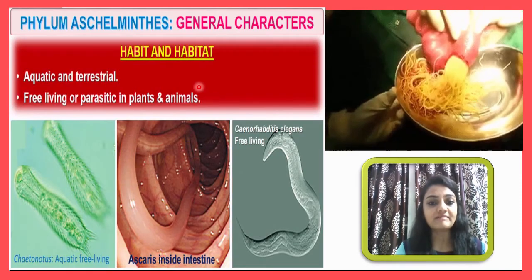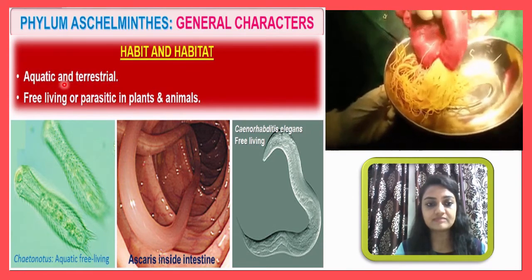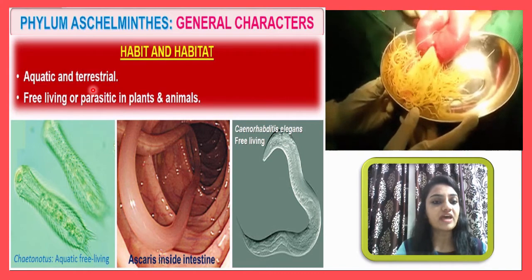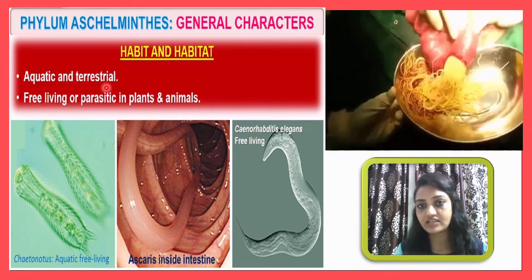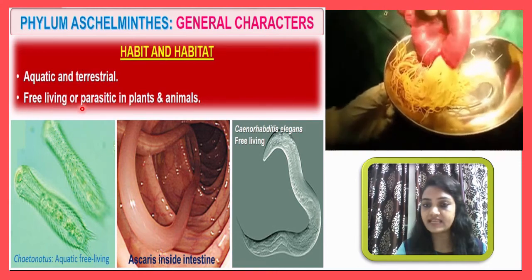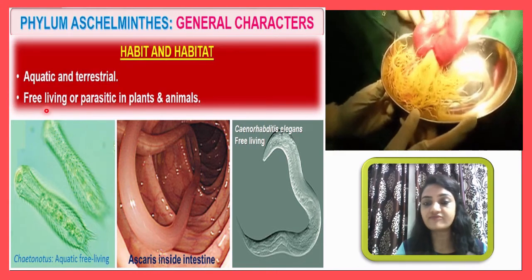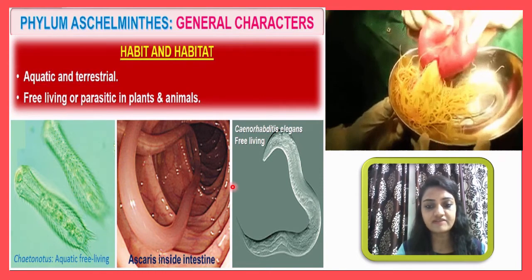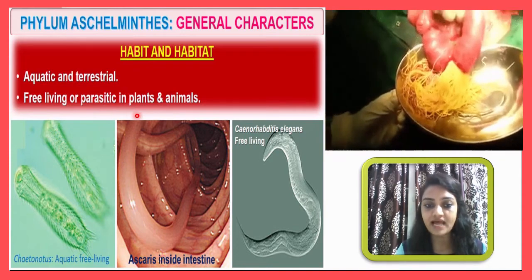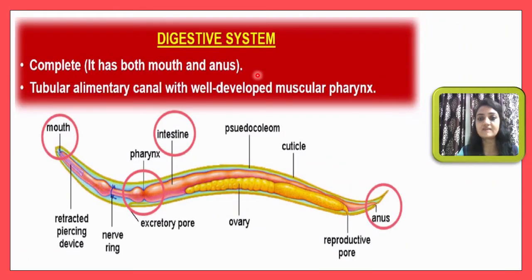Next, habit and habitat. Both aquatic and terrestrial habitats can be observed. Then they range from free living to parasitic in both plants and animals. You can see free living organisms, and they are also shown as parasitic in plants as well as in animals. In this phylum, the digestive system will be complete.